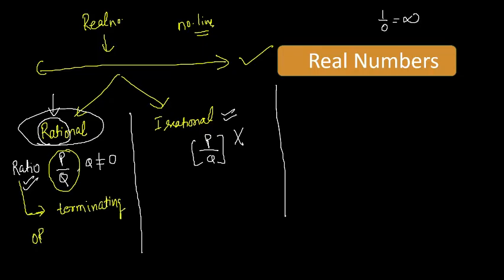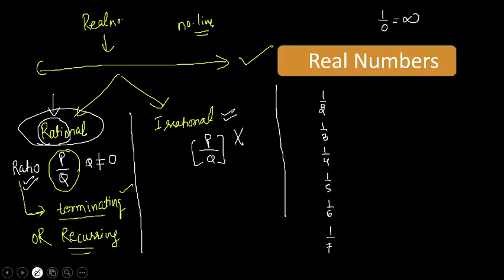Either your answer will be terminating, terminate meaning ending, or your answer will be recurring. Either terminating or recurring. Why am I saying this? Let's see some ratios, for example 1 by 2, 1 by 3, 1 by 4, 1 by 5, 1 by 6, 1 by 7.